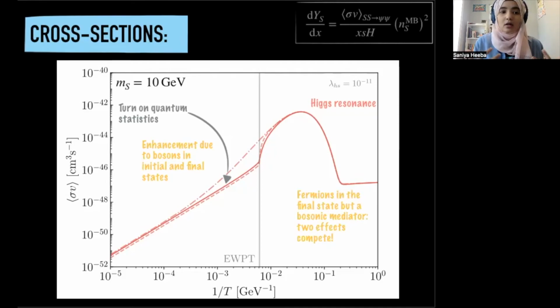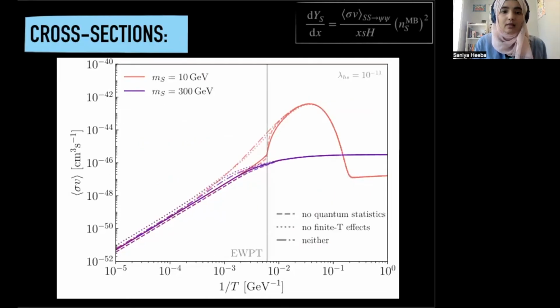And we get a cross-section that is more or less the same, even if you turn on quantum statistics. Now, this is done for a small dark matter mass of 10 GeV and the coupling that would reproduce the dark matter abundance. But we can do the same process for heavier dark matter, where we don't produce this by Higgs decays. And this is what this would look like.